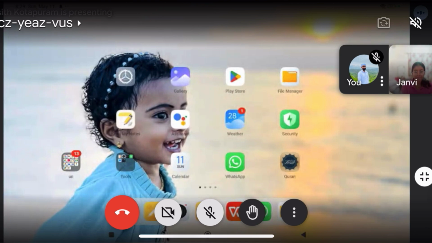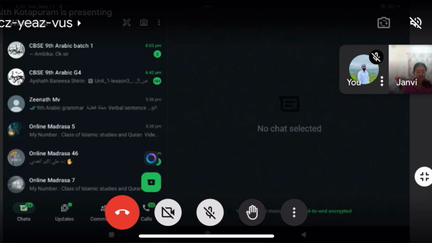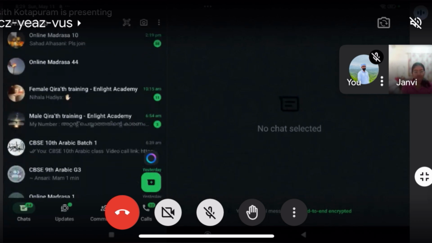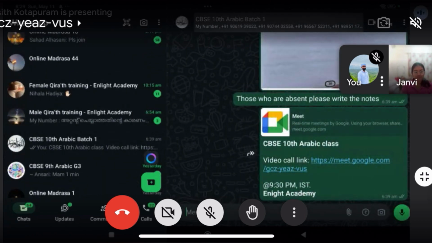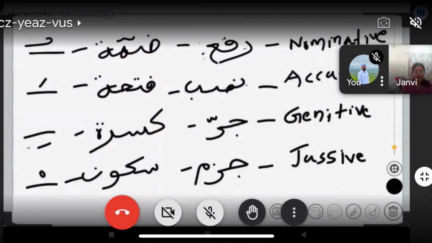So I'll show you something. I had just taught it to the 10th batch students. I think it's available here. Okay. So look here. Nominative case means raf'a. Nominative case means raf'a. Okay. Dhamma. That's simple. You know what is dhamma? Yes, sir. Okay. So that is called raf'a.